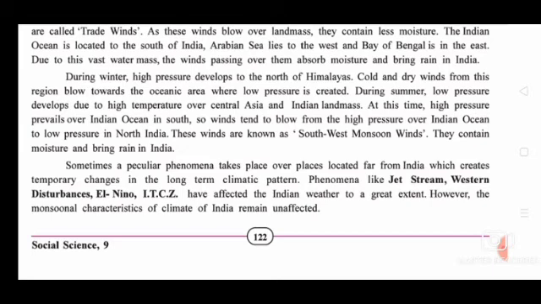Phenomena like the jet stream, western disturbances, El Nino and ITCZ have affected the Indian weather to a great extent. However, the monsoonal characteristics of the climate of India remain unaffected.